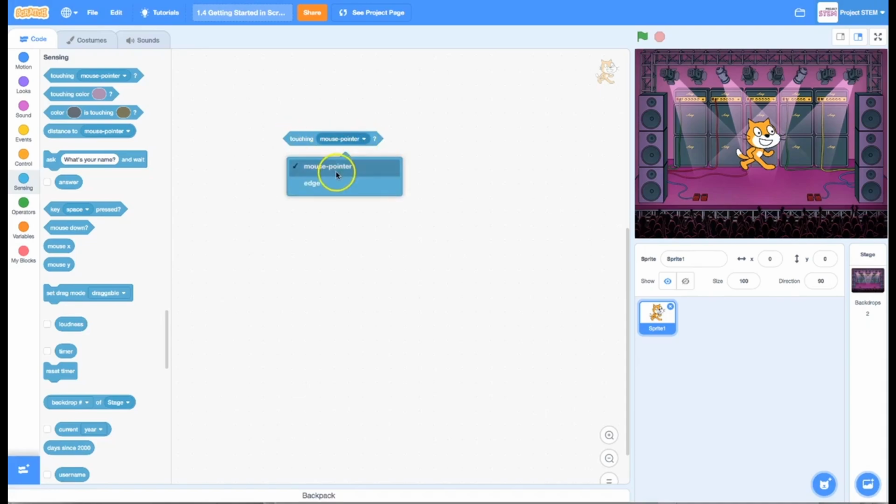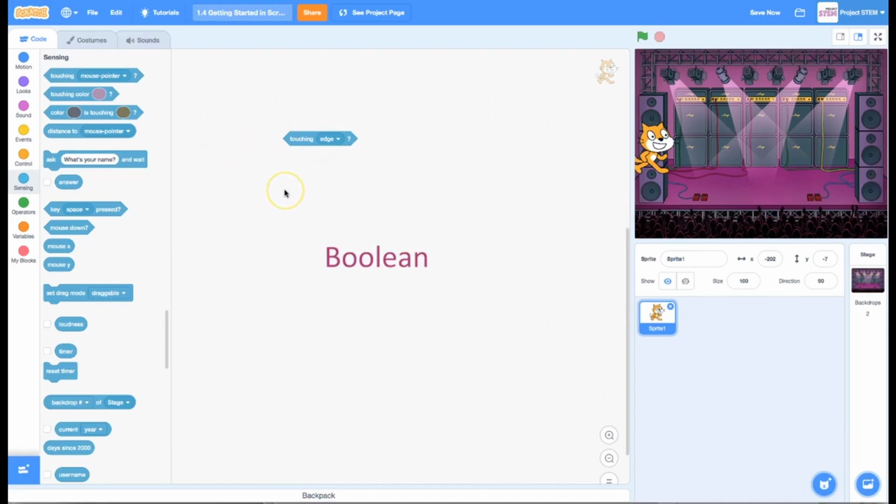I can also select some other things. I can ask if my sprite is actually at the edge, and I could drag it over there, and now it does return a true value. The hexagons are called Booleans, and they are true-false. They ask a question which can only be answered with a true or false.